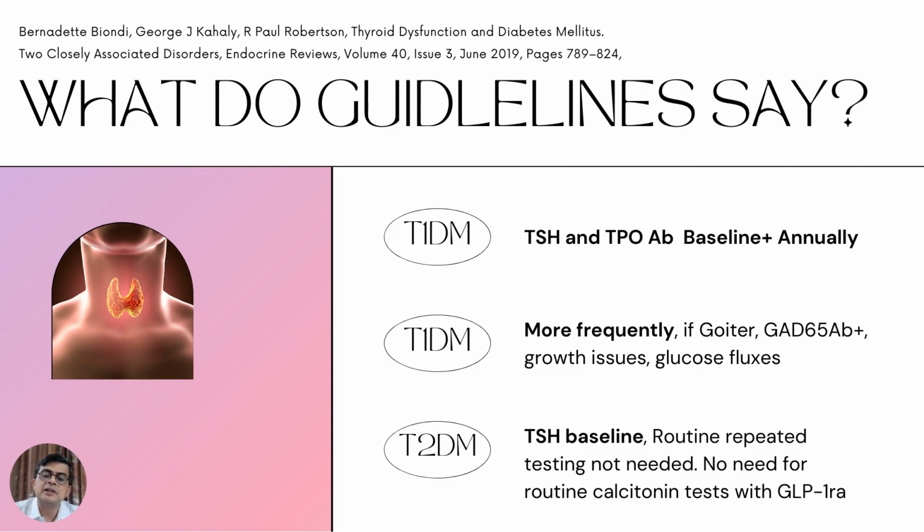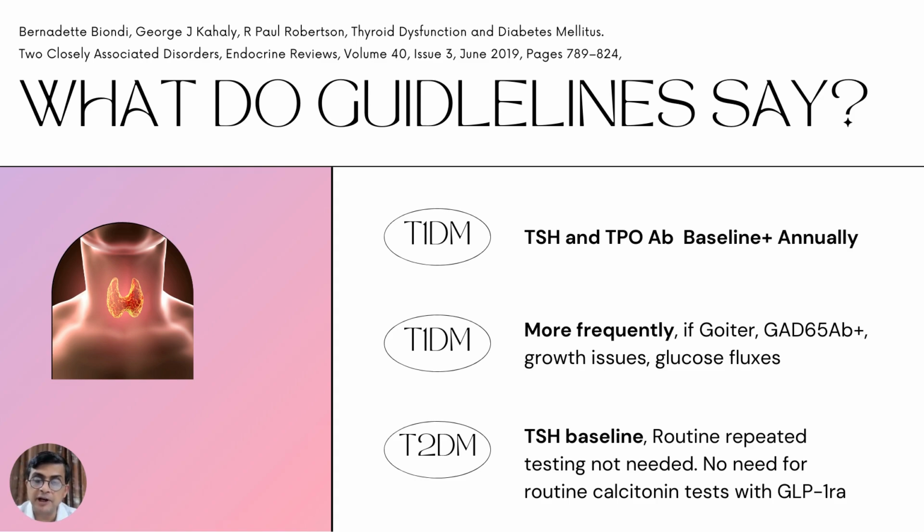Now, if you have a person with diabetes, type 1 or type 2, what do the guidelines say about thyroid function testing? This is a combination of all the guidelines, the American Diabetes Association guidelines, the AACE guidelines, and other guidelines. So I've tried to combine them. What the guidelines say is that in type 1 diabetes, the TSH and TPO antibodies must be screened at baseline and then annually.